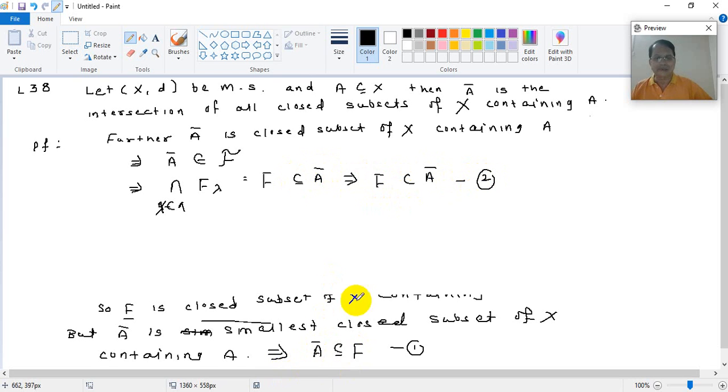Here you proved A bar is a subset of F, and here you proved F is a subset of A bar. So now from 1 and 2 we can say F is equal to A bar. But what was F? F was the intersection of all such closed subsets of X which contained A, right? So A bar is equal to the intersection of F lambda, lambda belonging to capital lambda.